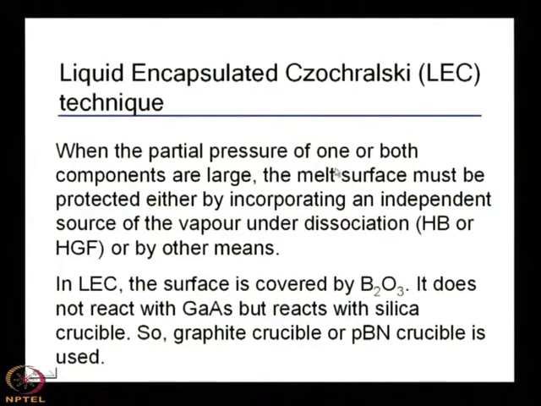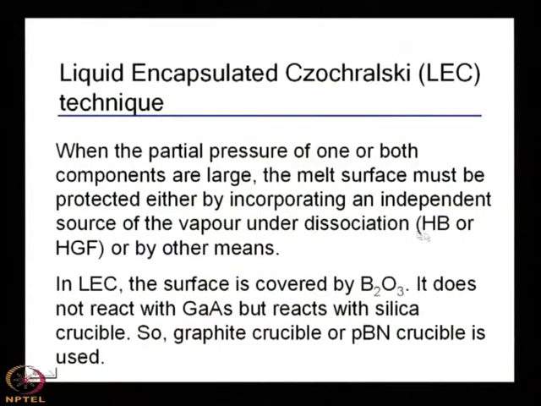When the partial pressure of one or both components is large, that means gallium or arsenic, the melt surface must be protected either by incorporating an independent source of the vapor under dissociation.